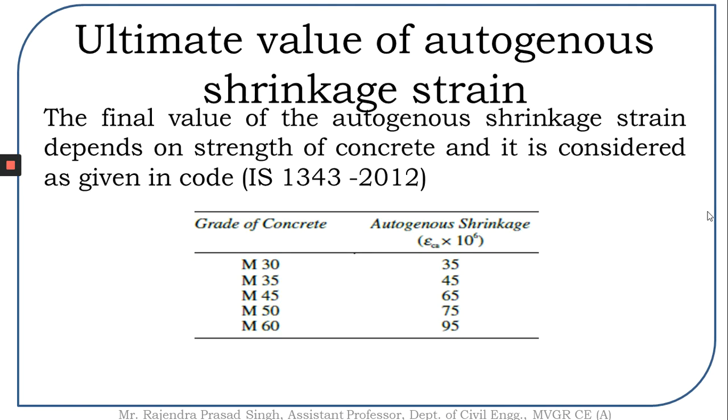Now, similar to the ultimate drying shrinkage strain, we also have an ultimate autogeneous shrinkage strain. This ultimate autogeneous shrinkage strain is dependent again upon the grade of the concrete which we use. These values are given in the Indian Standard Code.